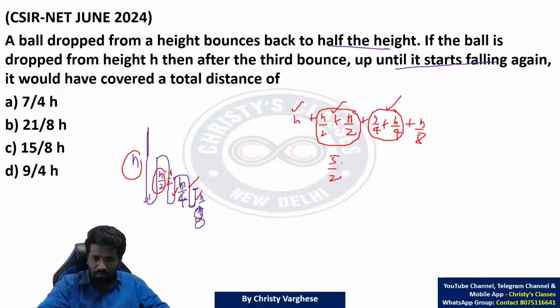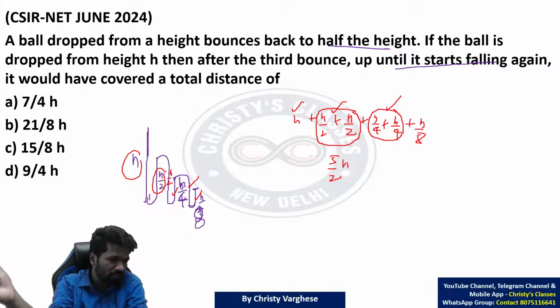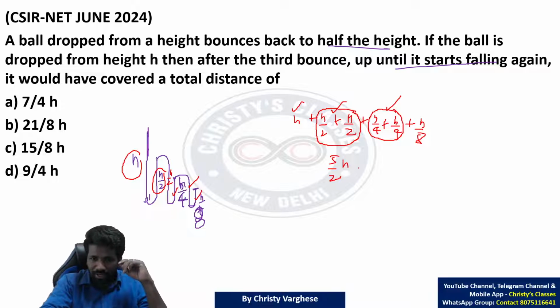2.5 h means 5 by 2 h. 2.5 means 5 by 2, na. 2.5 is half of which value? Half of 5, na. So 5 by 2 h plus h by 8.